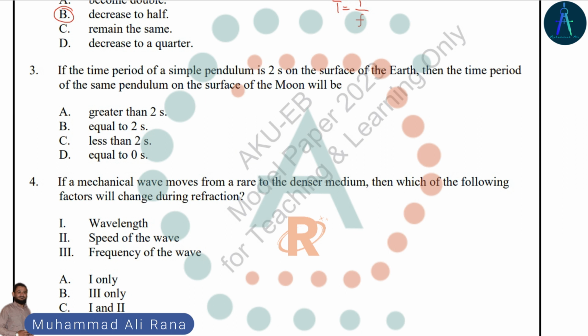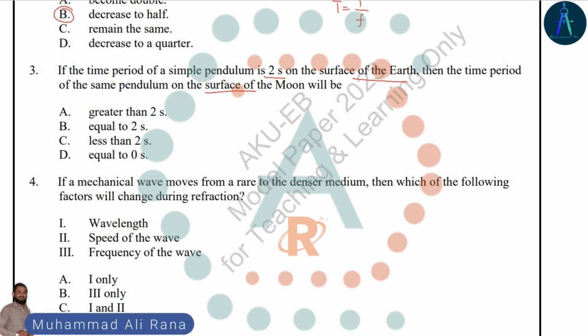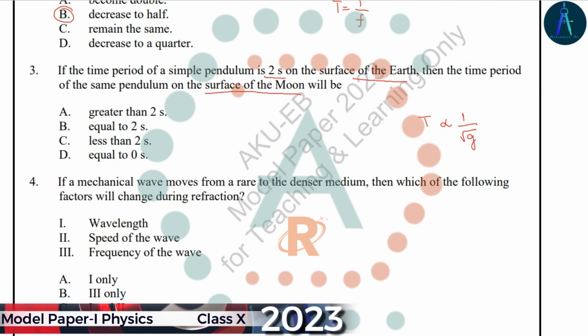If the time period of a simple pendulum is 2 seconds at the surface of the earth, then what will be its time period on the surface of the moon? We know that the time period of a simple pendulum is inversely proportional to the square root of gravitational acceleration.